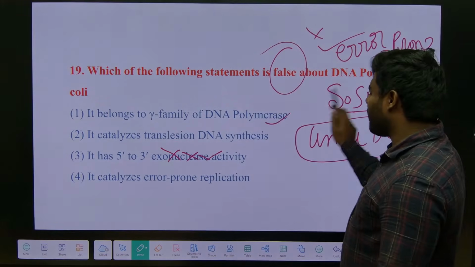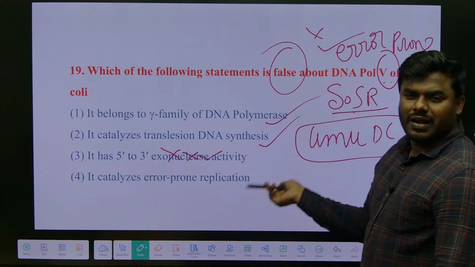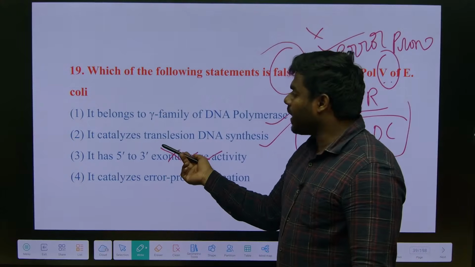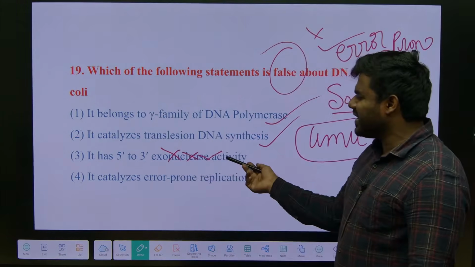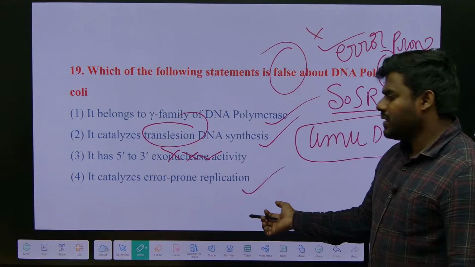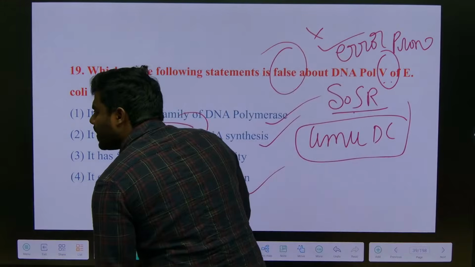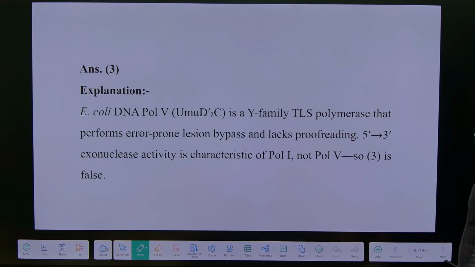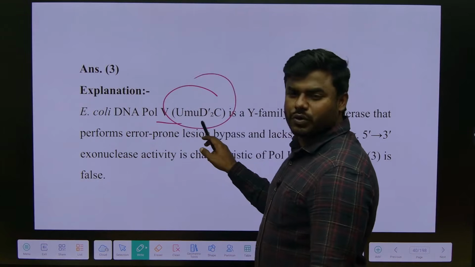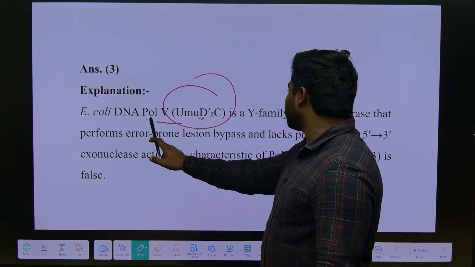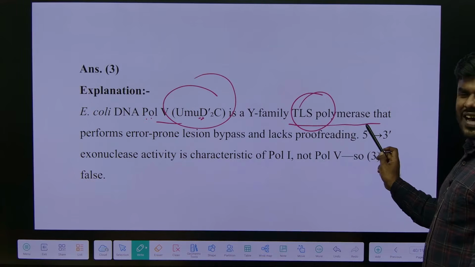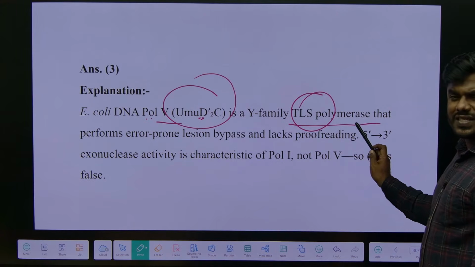It belongs to the Y family of DNA polymerase, and catalyzes translesion synthesis. Sometimes instead of the word translesion, they use the word bypass. Bypass mechanism or bypass DNA synthesis or translesion DNA synthesis. It catalyzes error prone synthesis. Since it is error prone, it does not have any proofreading. So the answer is the 3. E. coli DNA Pol 5 is also called UMUD2C, the name of the operon that codes for this enzyme. We call it TLS polymerase, translesion synthesis polymerase.